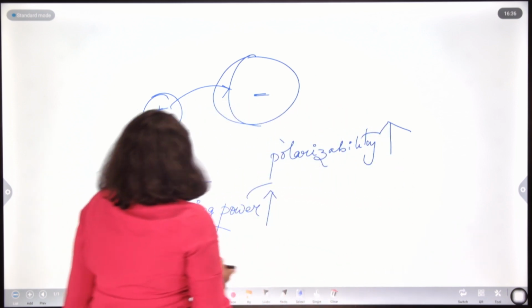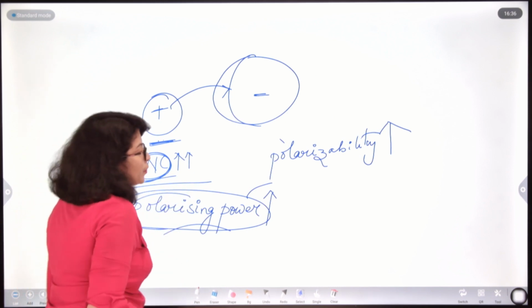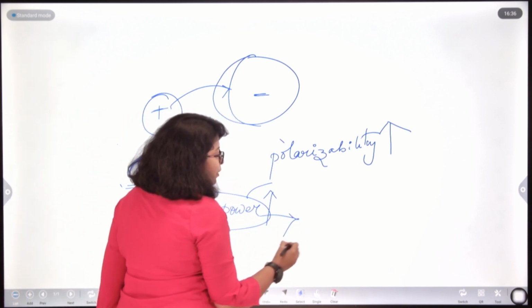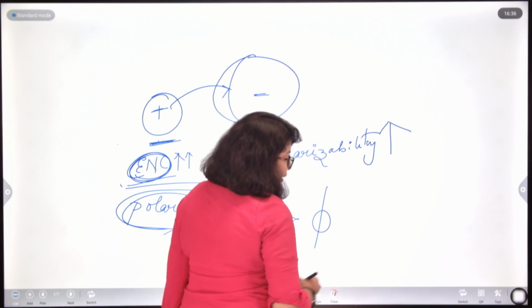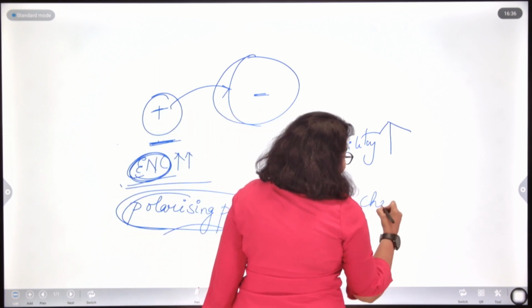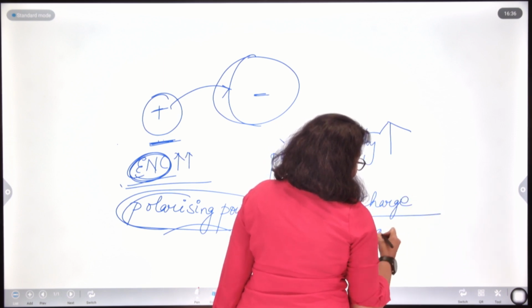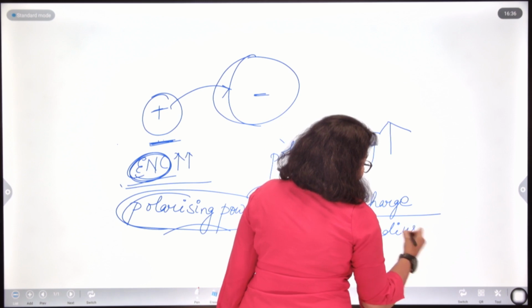Now, what factor will determine the polarizing power of the cation? See, the polarizing power is denoted by the symbol phi, and it is directly proportional to charge and inversely proportional to radius.